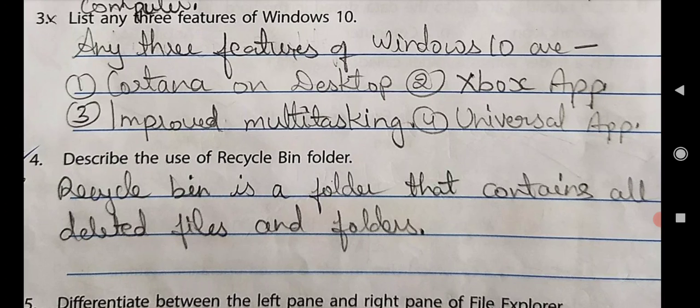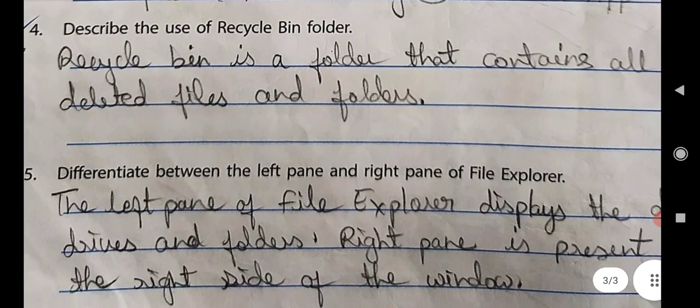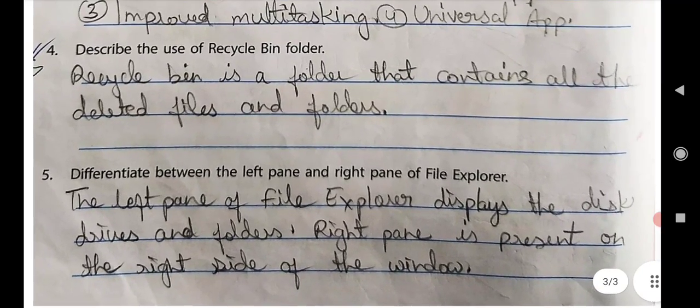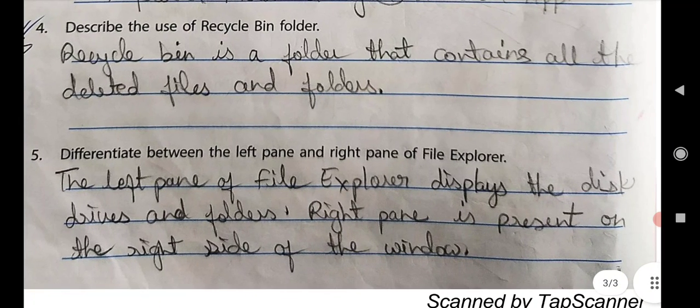Now next come to the question number 4. Describe the use of recycle bin. See here. Recycle bin is a folder that contains all the deleted files and folders.